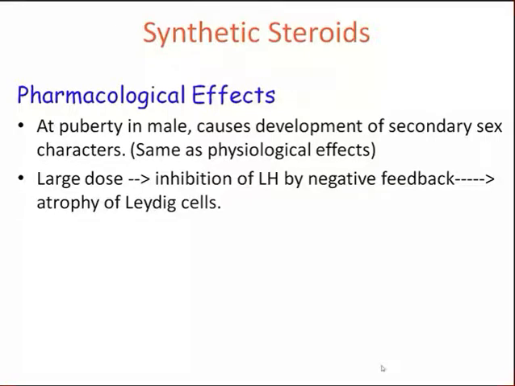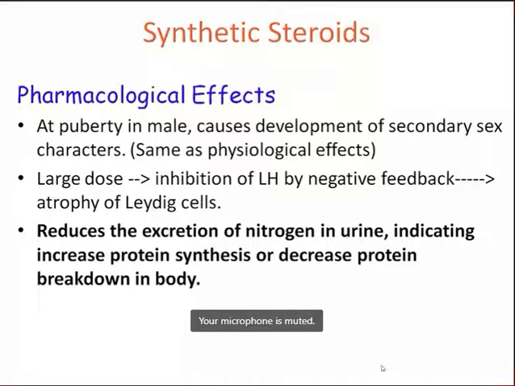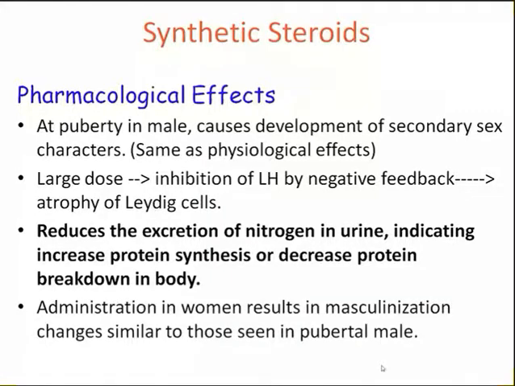This is the helpful property of anabolic steroids. They reduce the excretion of nitrogen in urine, indicating increased protein synthesis and decreased protein breakdown in the body. That means they are helpful in building muscle tissues. That's why they are called anabolic steroids. Administration in women results in masculinization changes similar to those seen in pubertal males. That's why they should be used very cautiously, and females should generally avoid anabolic steroids.